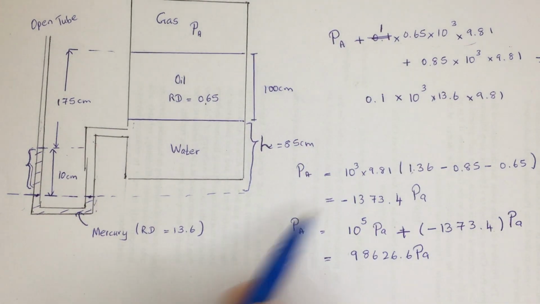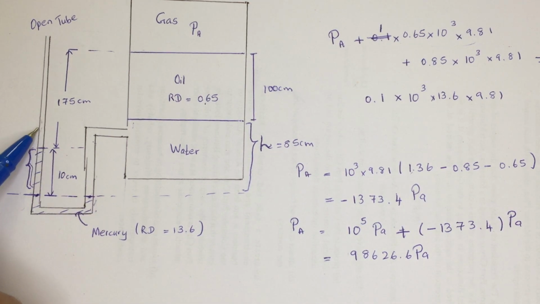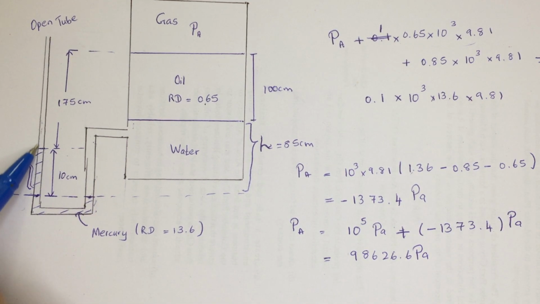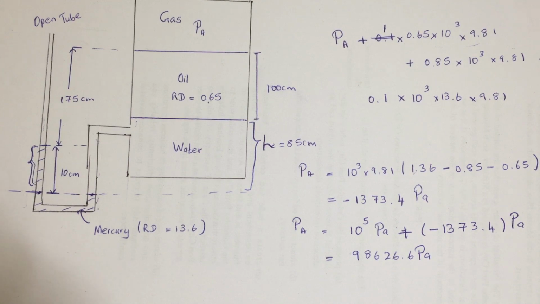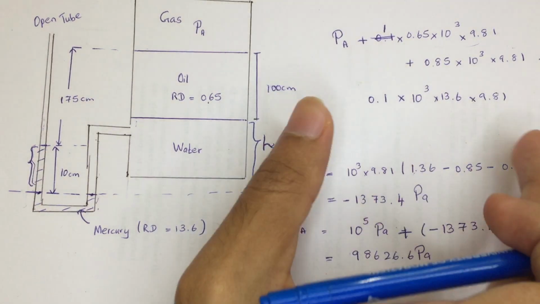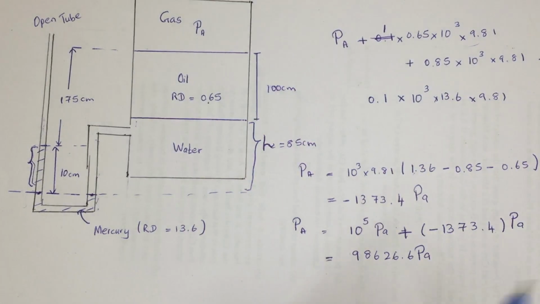However, when considering the absolute pressure, you can do that, and try it on your own. You can take this as 10 to the power 5 Pascal on this side over the mercury, where the atmosphere makes the 10 to the power 5 Pascal, and after that you can make the equation like this and solve it. You are going to get this answer. If you like, please try it on your own.